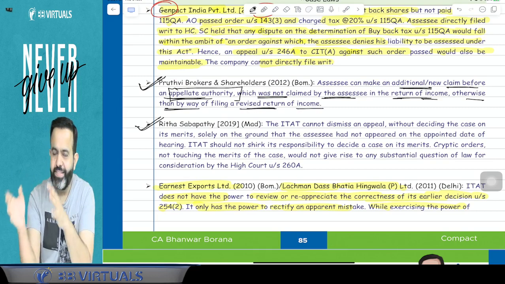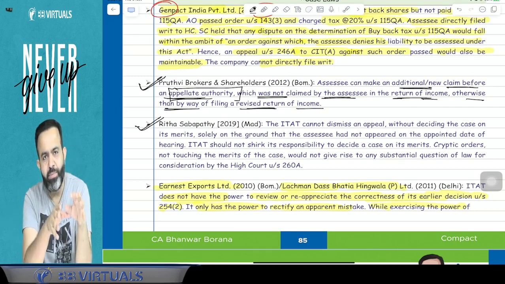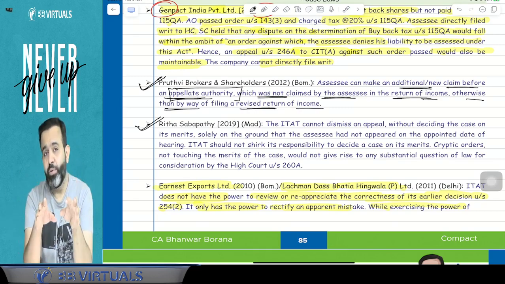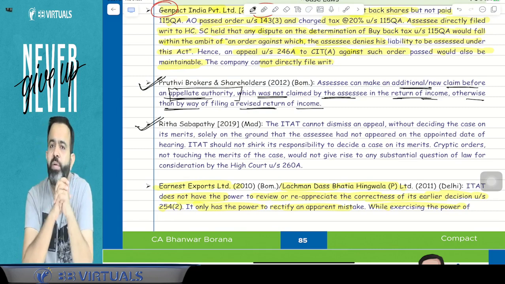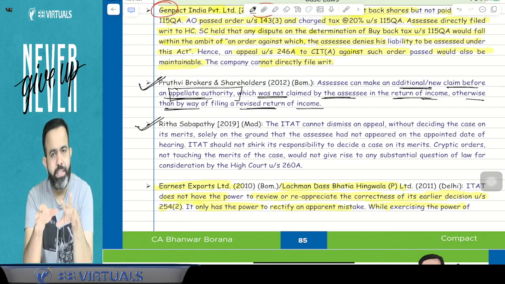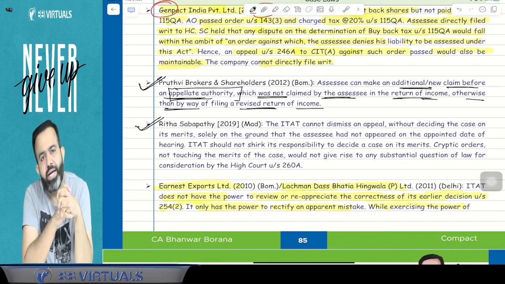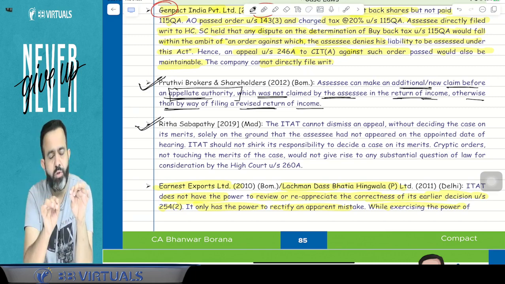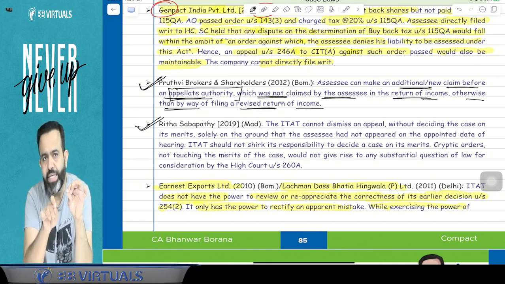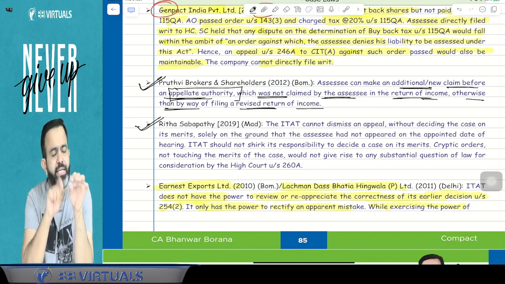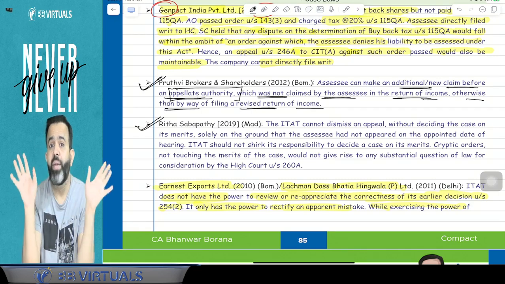The assessee filed the appeal to the Income Tax Appellate Tribunal. On the date of hearing, the assessee did not appear before the tribunal, so the tribunal gave the judgment against the assessee and dismissed the appeal. Now the question is: only on the basis that the assessee has not appeared, can the ITAT dismiss the appeal without going into the merit?